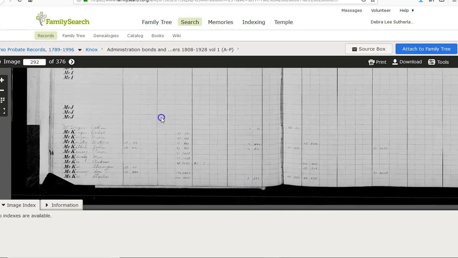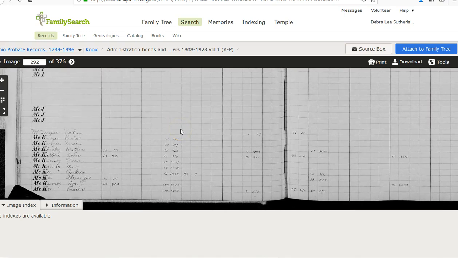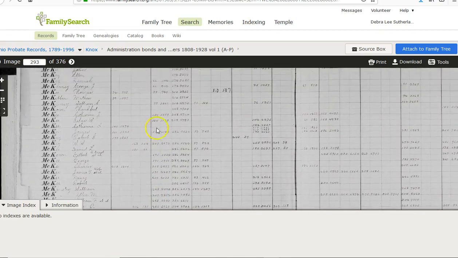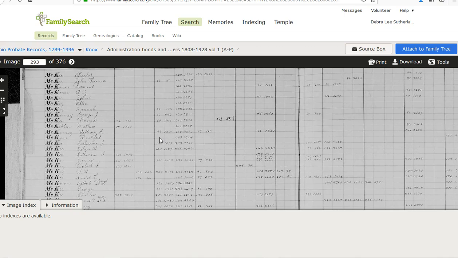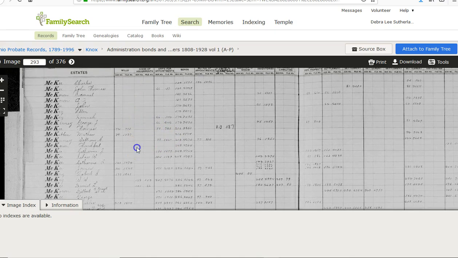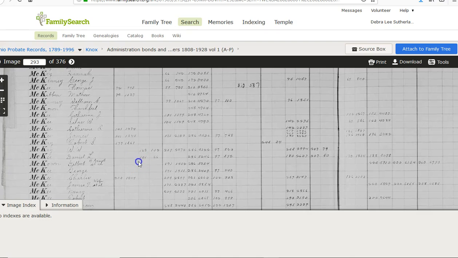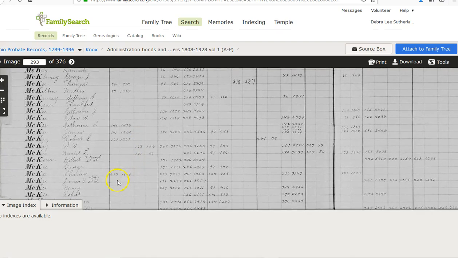Another thing to note is that if you're looking for a name that starts with MC, I've learned this from my wild, crazy experiences, the MCs, the McKees, the MC names are going to start either at the beginning of the index or they're going to be at the very end of the index. And sometimes when you get to the end or they're at the beginning, it'll tell you to go somewhere after the M's to find the rest of the MCs because they didn't have enough room. So you just have to really look around and figure out what's going on.